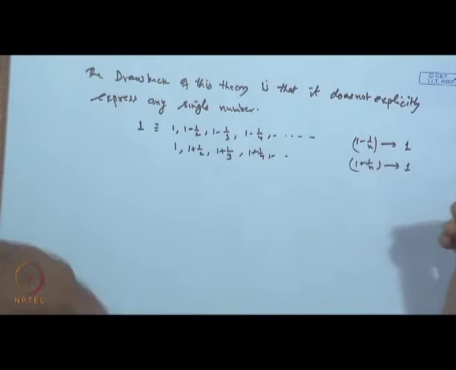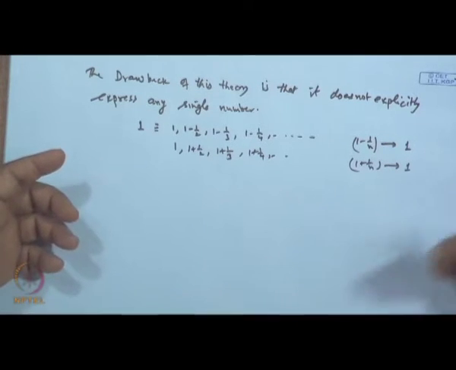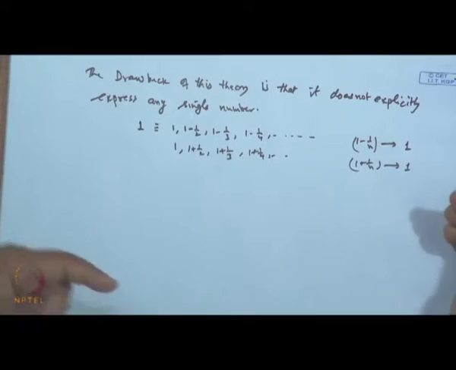In fact, any real number you pick up. Similarly, for irrational also, it is not that there is only one sequence. There are many sequences of rationals which can be generated and whose limit point is the given number. So, this is the main drawback.